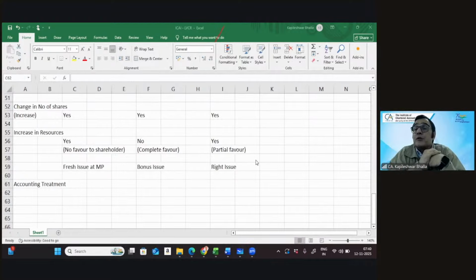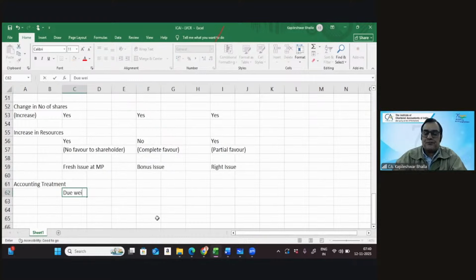I know you may not be splitting that, but today I'm going to give you a new technique as well. You might love that technique on a right issue. So we can say in terms of accounting treatment, we will give due weightage when the issue was made.